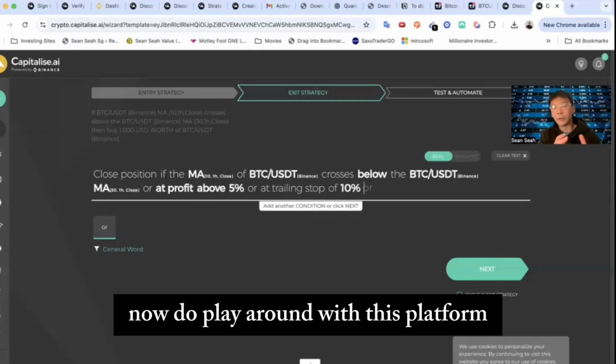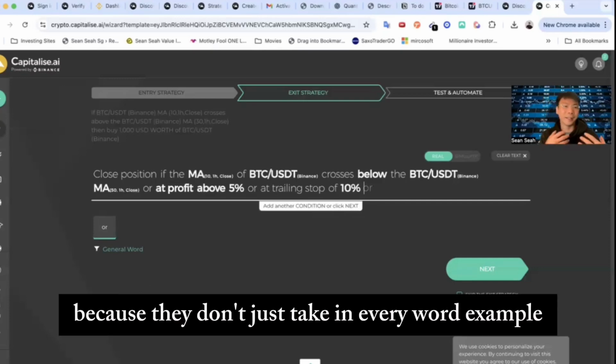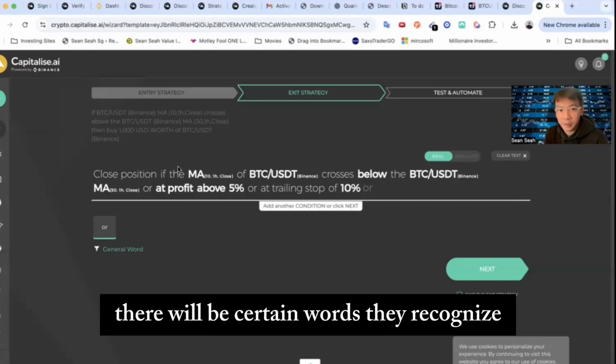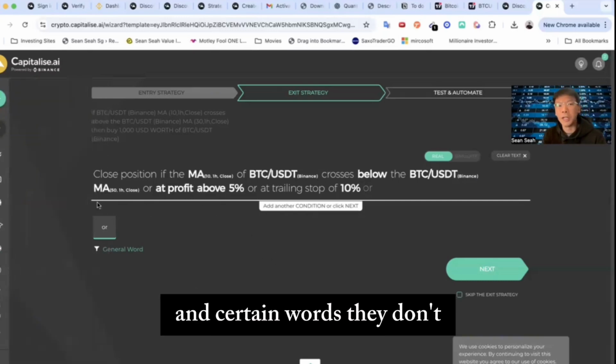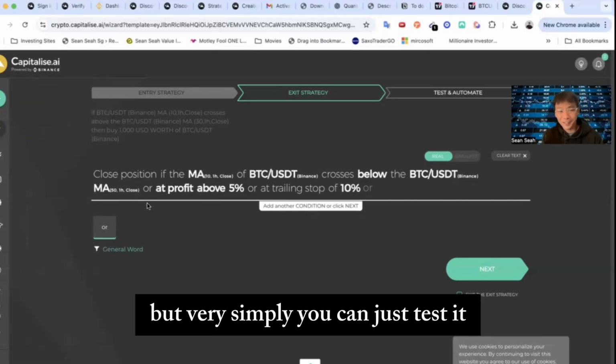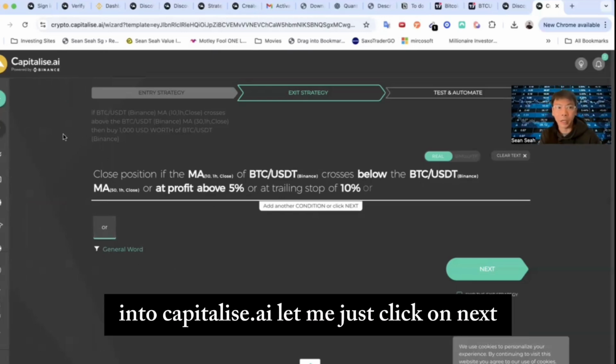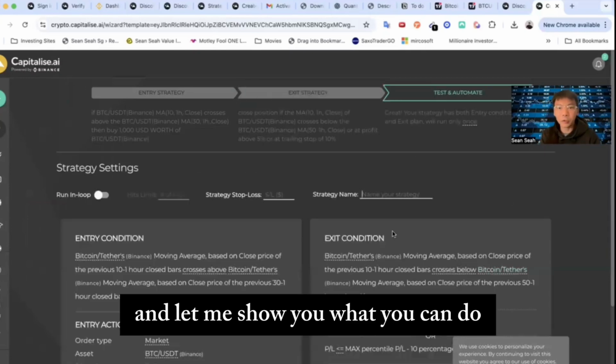Now, do play around with this platform because they don't just take in every word. For example, you cannot say things like close position when my mom is not happy. It does not recognize that. There will be certain words they recognize and certain words they don't. But very simply, you can just test it and you can see that most of the technical indicators are already embedded into Capitalize.ai. Let me just click on next and let me show you what you can do.